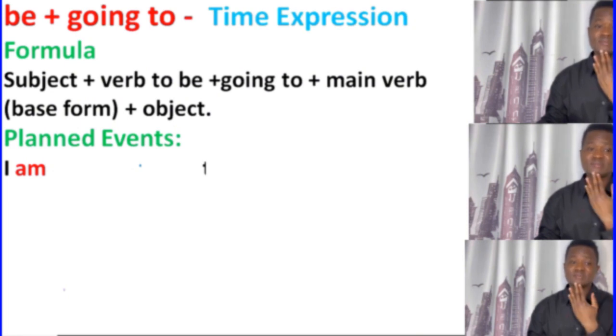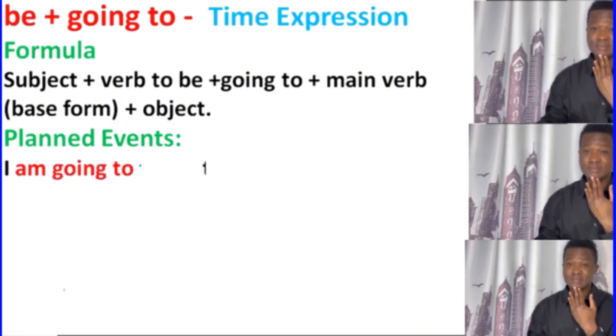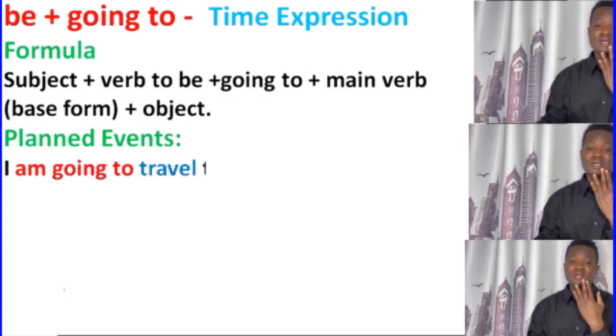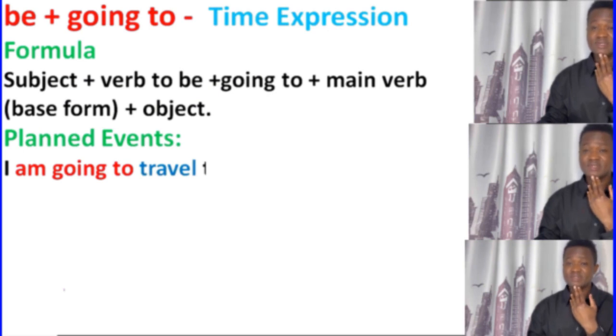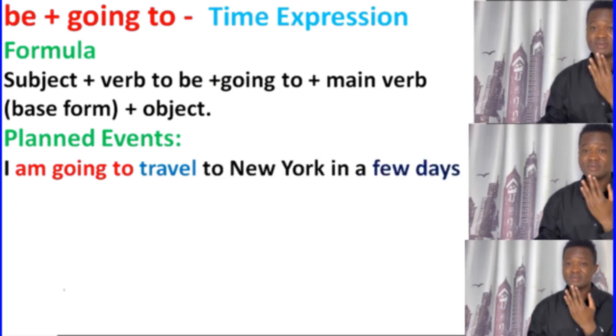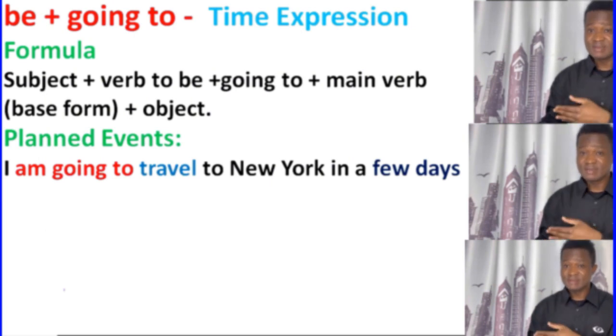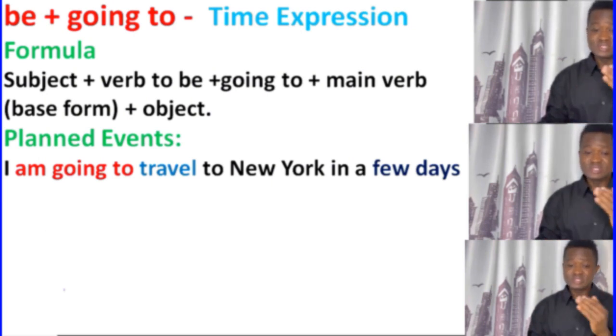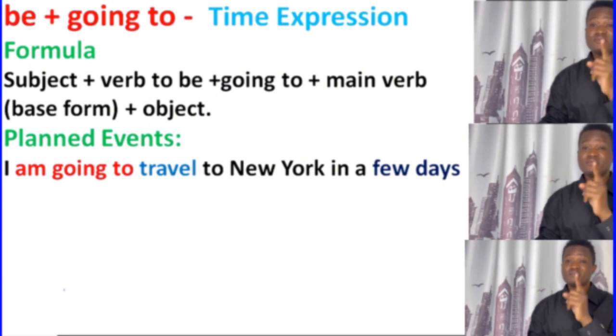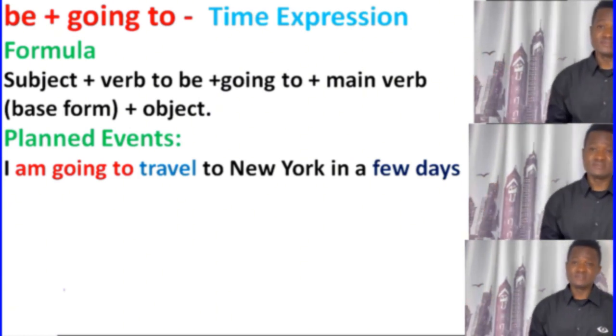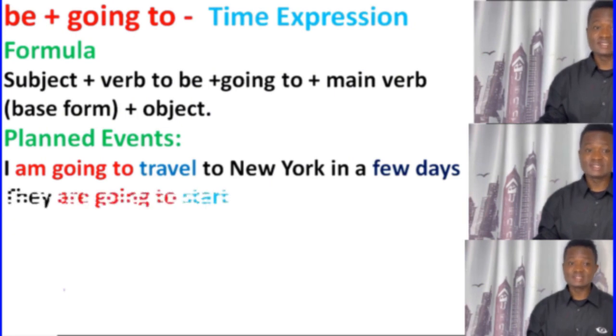I is the subject, am is the verb to be, going to, that is the going to, and the main verb there is travel, and the main verb is in the base form. To New York in a few days, that is the object. You've got to see there, a few days is a time expression. So I'm going to travel to New York in a few days. Okay guys, so this is the first example. A planned event, you know.